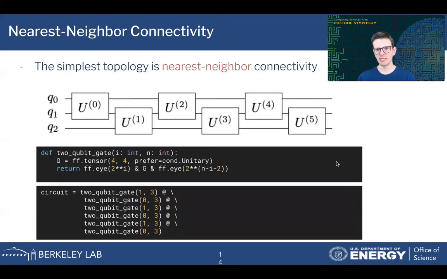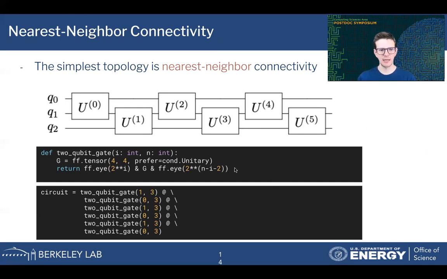So the simplest topology that all devices support is a nearest neighbor connectivity between the qubits. In this case, we would have to resynthesize or recompile our unitary to a quantum circuit structure that has nearest neighbor connectivity. So an example circuit like this could be feasible to run on hardware. And we can actually compute something like this with FunFact.